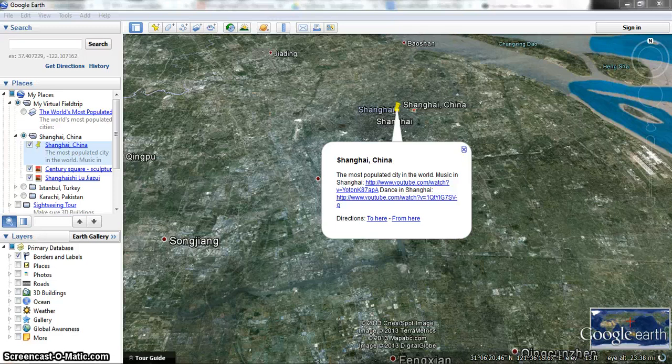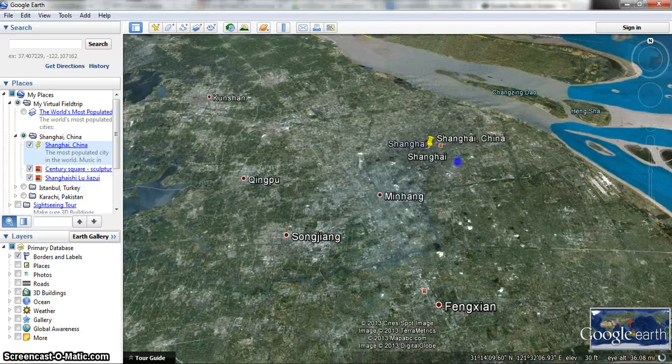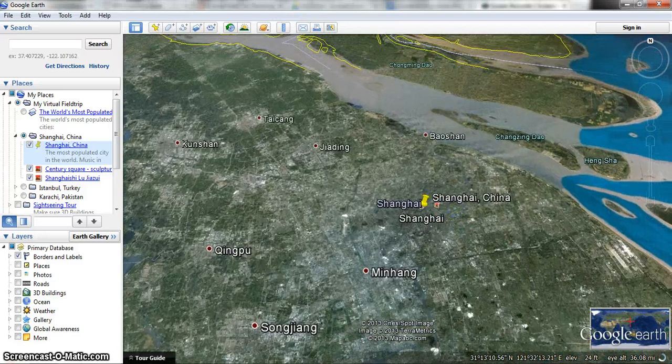I personally see that the dance and music of Shanghai and of many places in China is much more traditional. They do have plenty of modern things, but the traditional dances there are very important to them, and also much older than the traditional dances we have here in America. Obviously, China itself as a country is much, much older than the United States, and that influences their culture very much so.